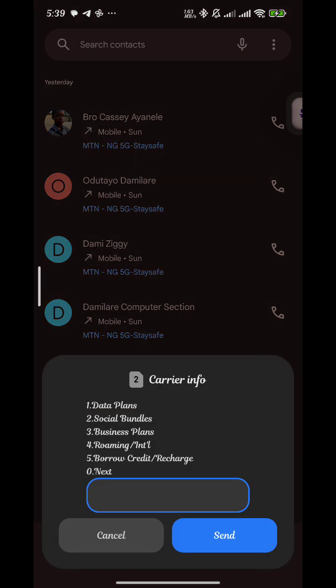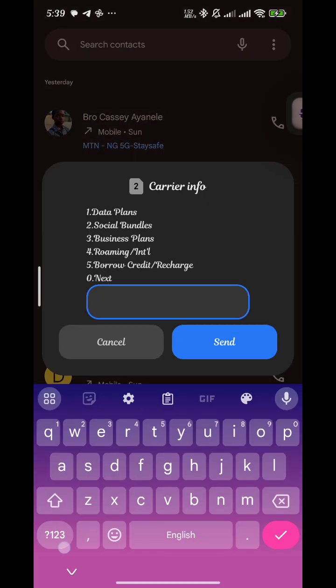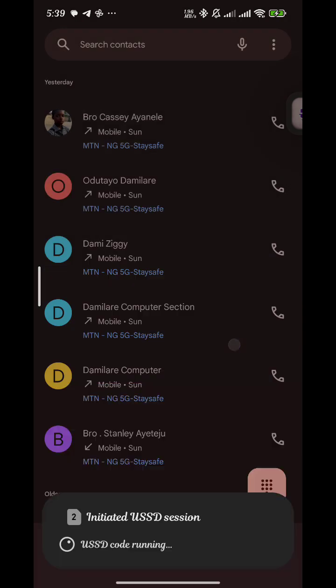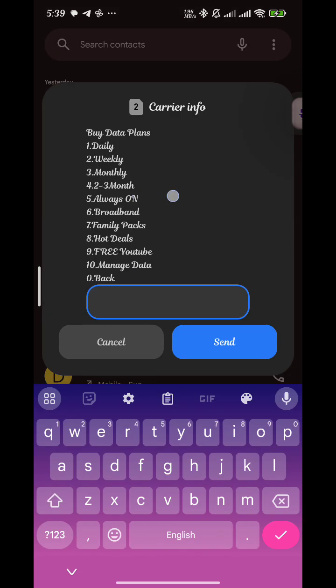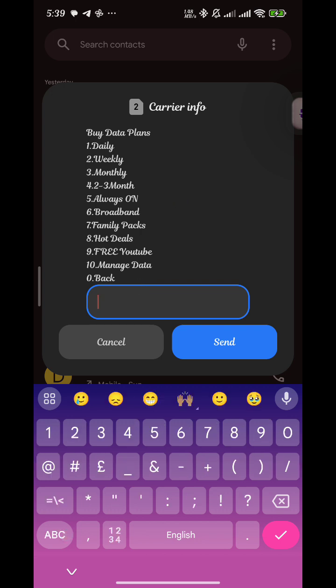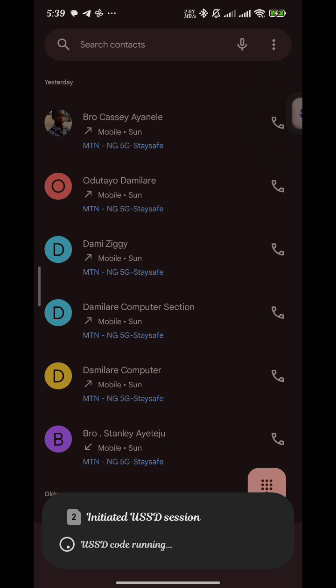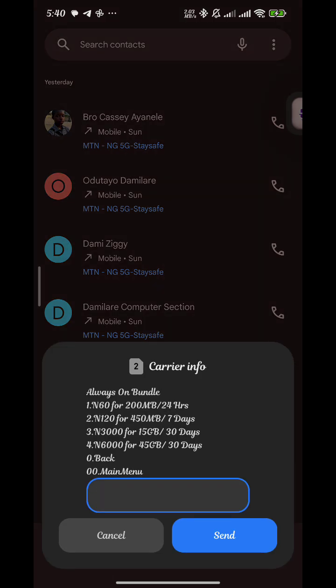So now if you go down, you can select data plan. You select, and you come find something that talks about always on. This always on that is 5, you try select it. But sometimes if you cannot see that always on here, you go to something like next. Whether na start, they go tell you to press all this kind of thing. So if you press it, you open and you see always on. So let's click 5 before it expires. Always on. So always on has worked now.